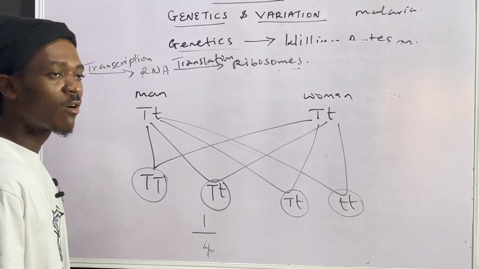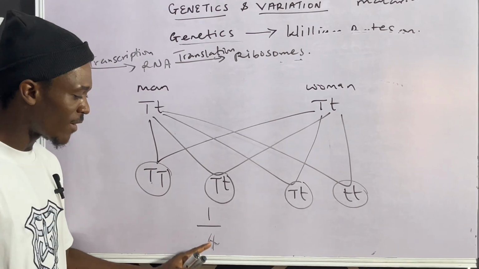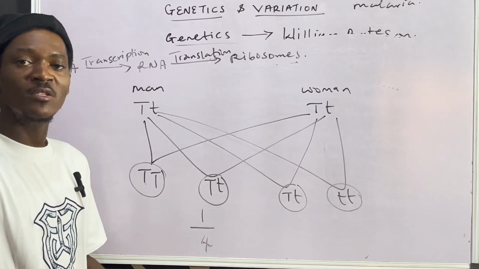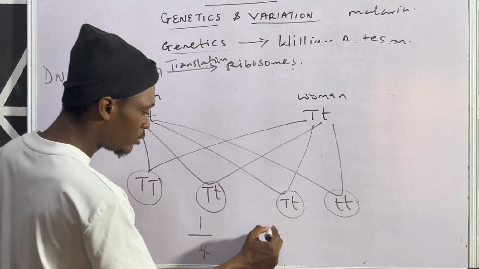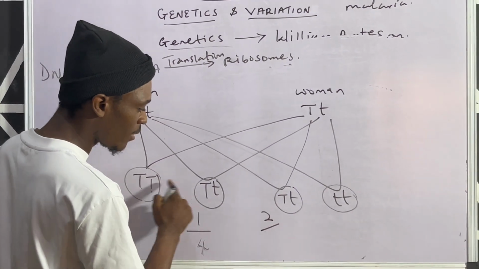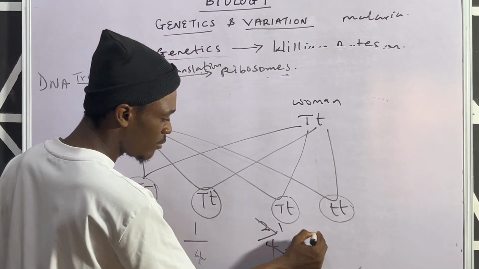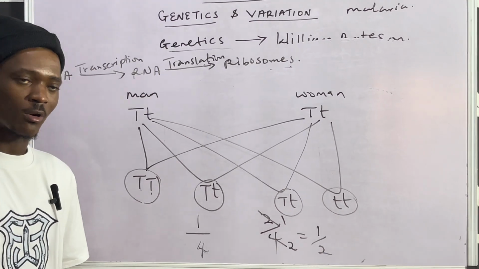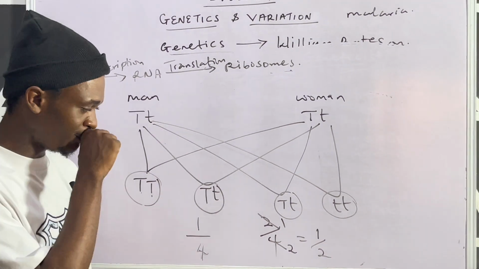What about the probability of having a homozygous tall child? It's still 1 over 4. But what is the probability of having a heterozygous tall child? It is 2 over, 1, 2, 3, 4. So when you reduce this, it becomes still 1 over 2. Alright? So that's how you go about it. That's how you calculate probability.